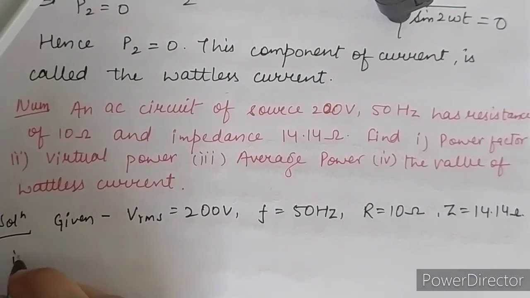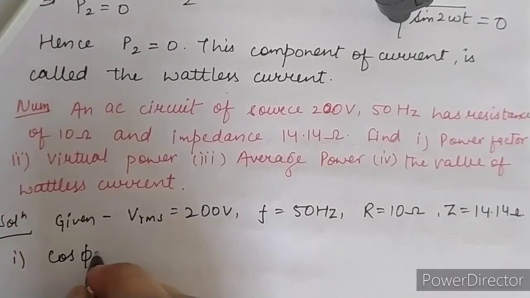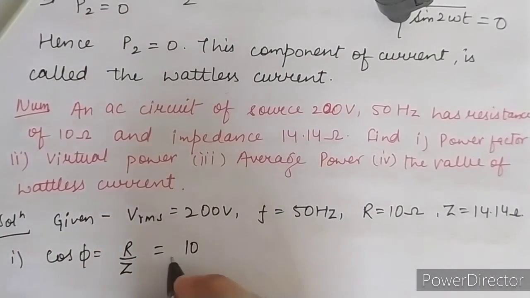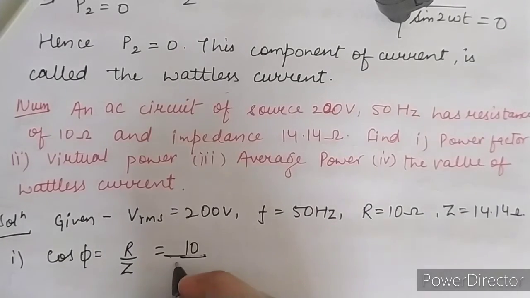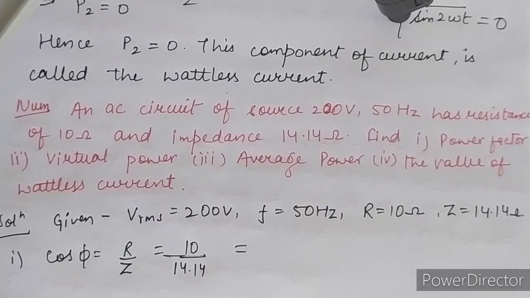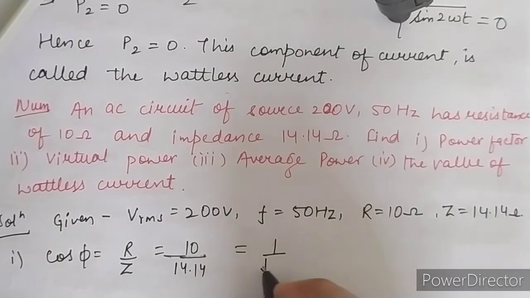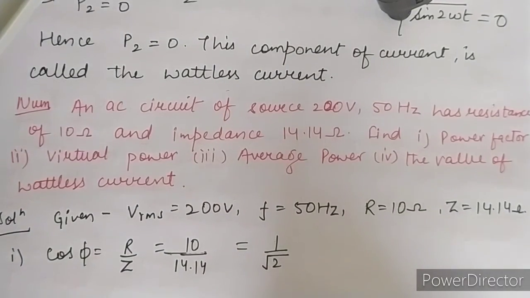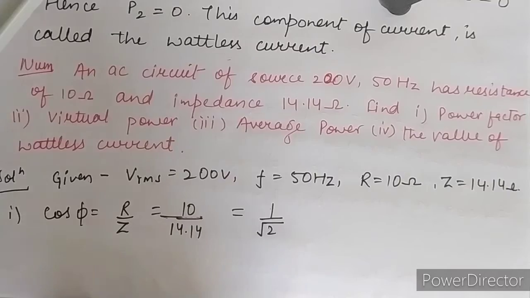Now first thing you have to calculate is the power factor, and the power factor will be cos phi is equal to R upon Z. So R is your 10, Z is your 14.14, and 1.414 is the value of root 2. When I remove this 10, then here it will become 1 upon root 2.